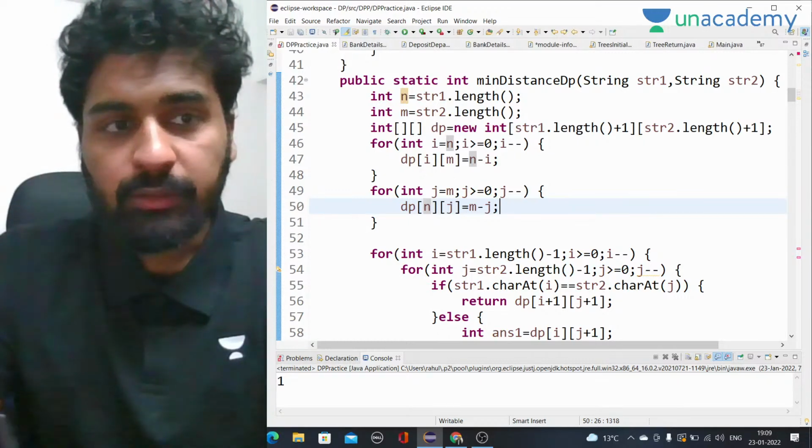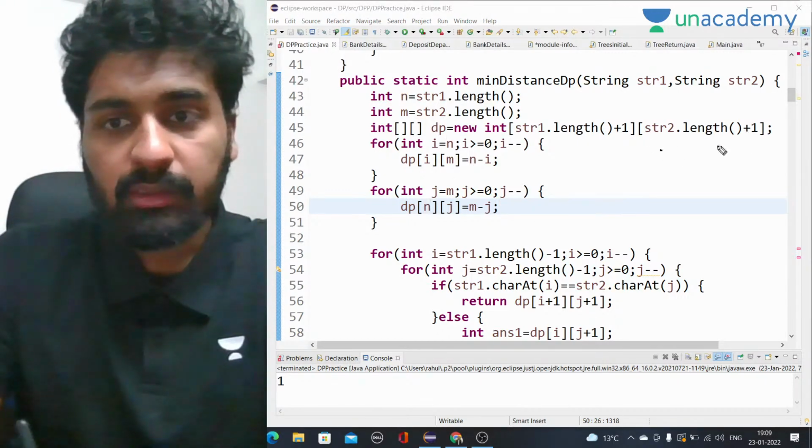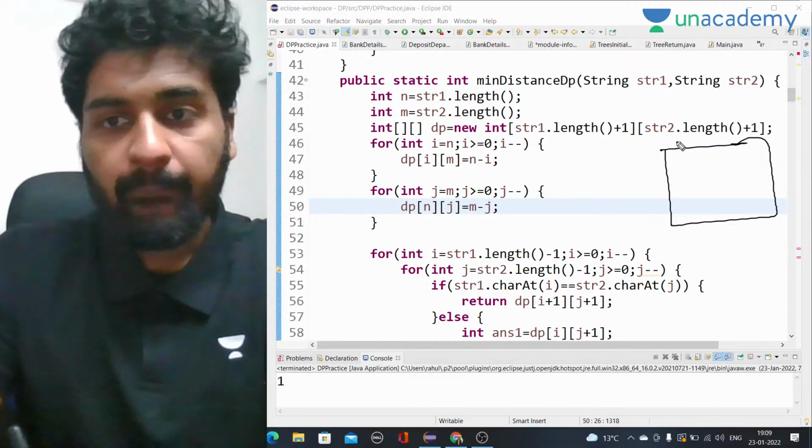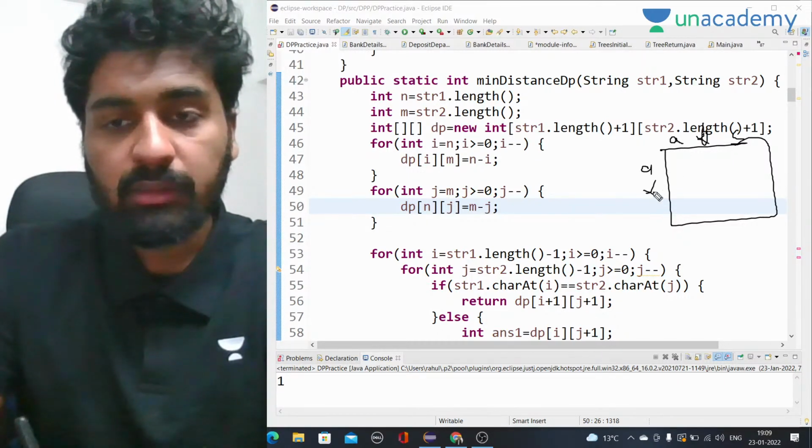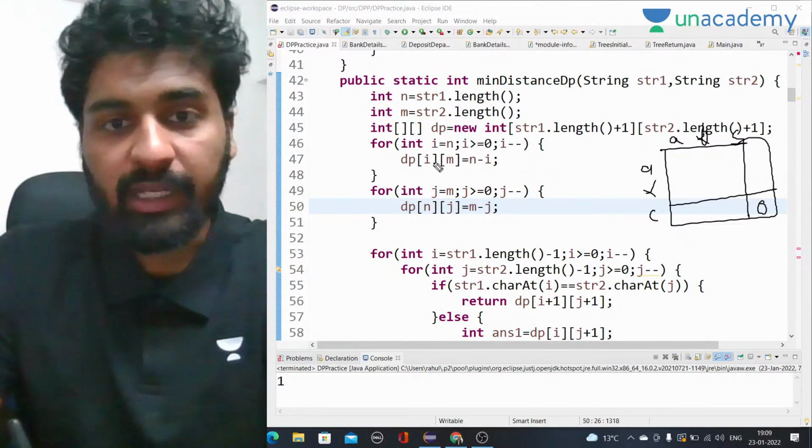N minus 0. So first of all, let's say ax, abc, axc. Okay, so these are the two cases. Here we just have to fill 0, right? So I start from n and go till greater than or equal to 0, i minus minus, dp of i, that means dp of n, m will become n minus i, n minus n, it will be 0. Same way here, dp of n, m will become m minus m, it will be 0, so it will remain 0.